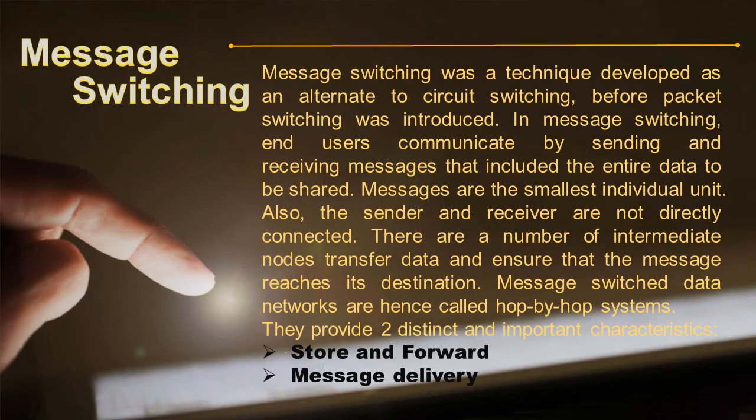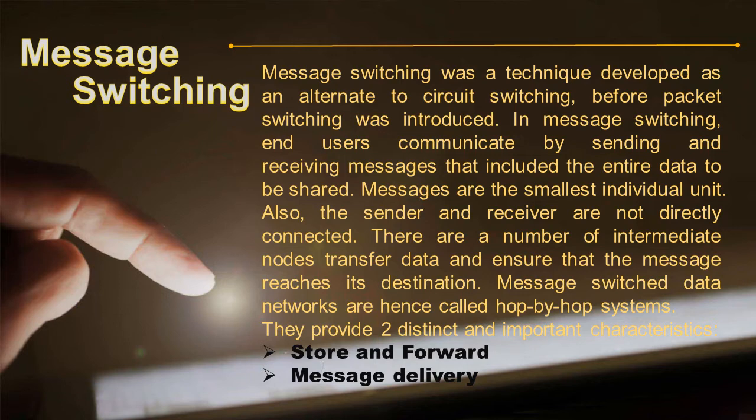What is message switching? Message switching was a technique developed as an alternate to circuit switching before packet switching was introduced. In message switching, end users communicate by sending and receiving messages that include the entire data to be shared. Messages are the smallest individual unit.